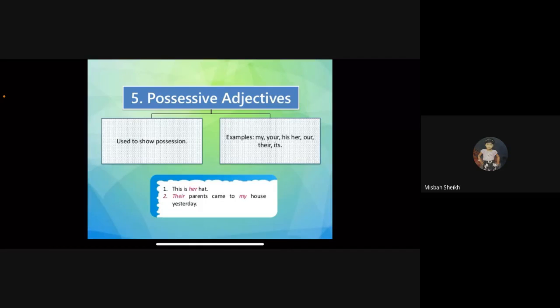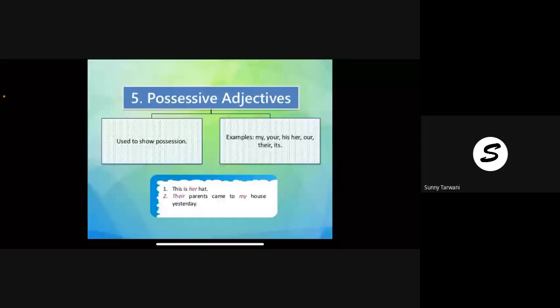Possessive adjectives used to show possession. Example: my, your, his, her, our, their, its. This is her hat. Their parents came to my house yesterday. Possessive, right? Possessive adjectives will show the possession, means whom does the thing belong to, or whom does that person belong to? Who is the owner of that thing? Who is the owner of that?